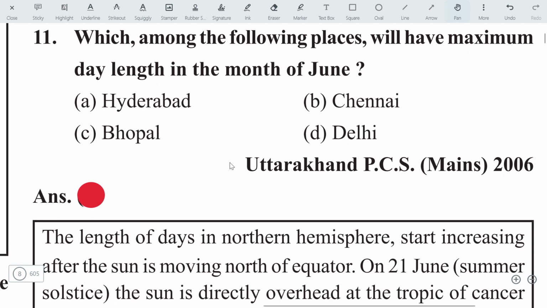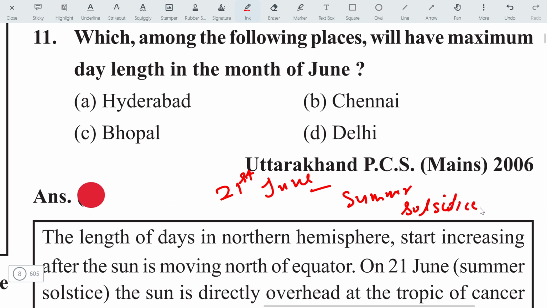Which among the following places will have maximum day length in the month of June? How do you solve this type of question? In the month of June, mainly on 21st June, it is called the summer solstice. What is it called? Summer solstice. And the day length will be longer in the northern hemisphere.